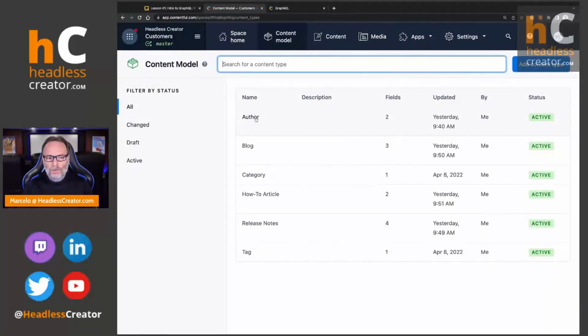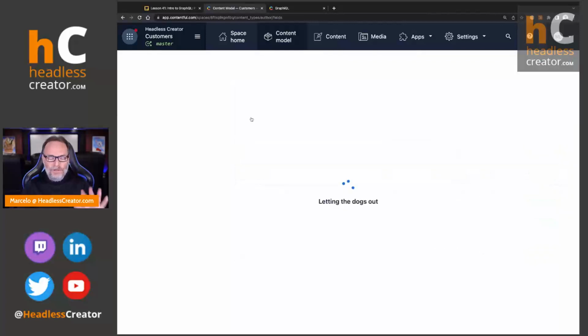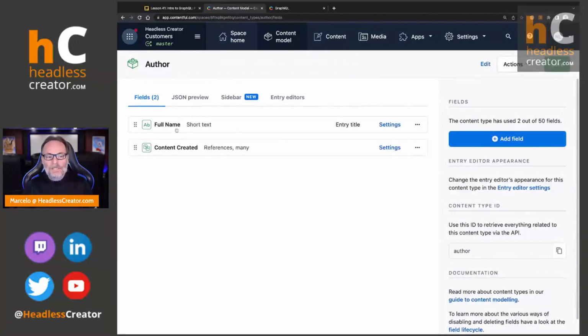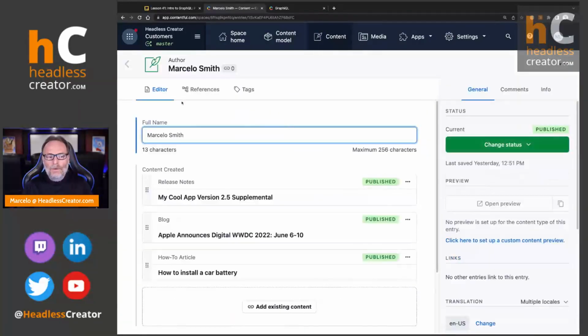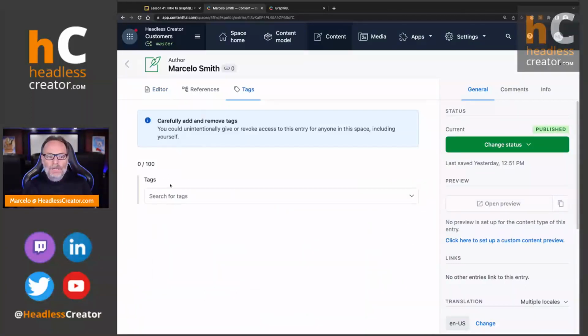I'm going to jump into an entry here, the author entry. Actually, let's jump into the category, and we'll do author. Why not? This is the content model. So the author is very simple. It has a short text field and a field for any content created by this author. So let's go into the actual content, and we'll go into the entry, and under tags, these are tags that are part of the Contentful system, not tags that are a content type. They're just built into Contentful. So in there, you can add tags.